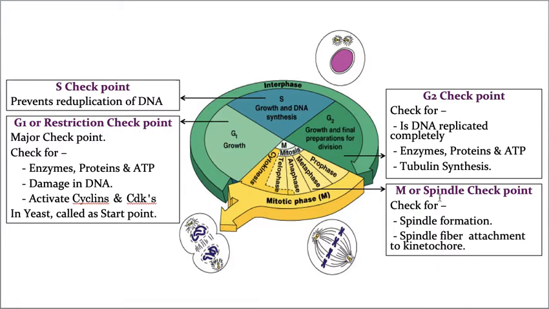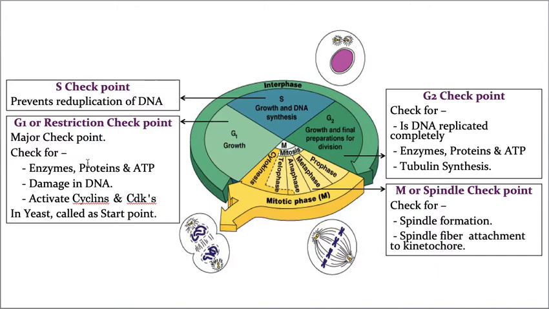Now let us go one after the other. The first checkpoint is the G1 checkpoint, which is called the restriction checkpoint. It is actually a major checkpoint. It checks whether enzymes and proteins are synthesized properly, because the cell is made up of proteins. Proteins are the building blocks of cells. If there are no proteins, the cell can never participate in cell division. That's why it checks whether the proteins are synthesized properly or not.